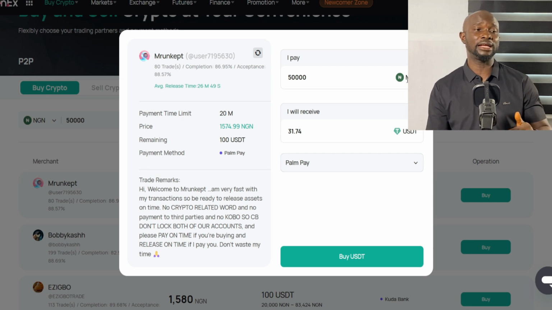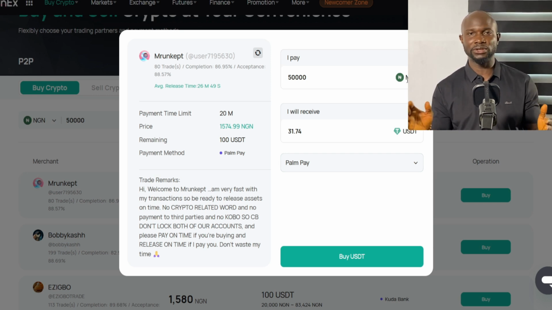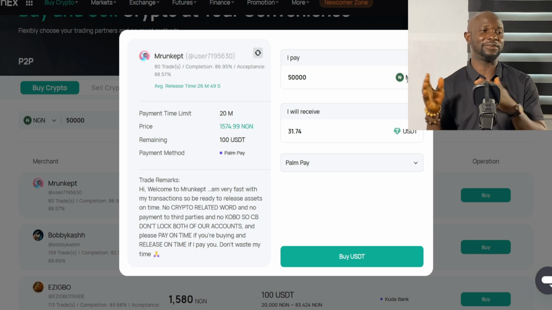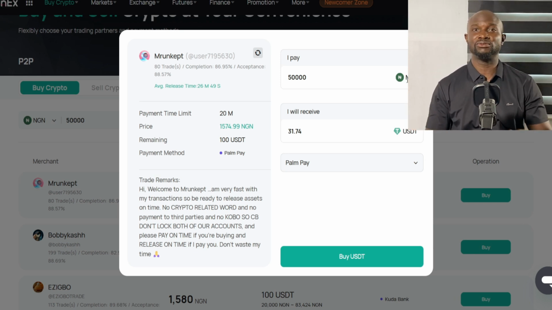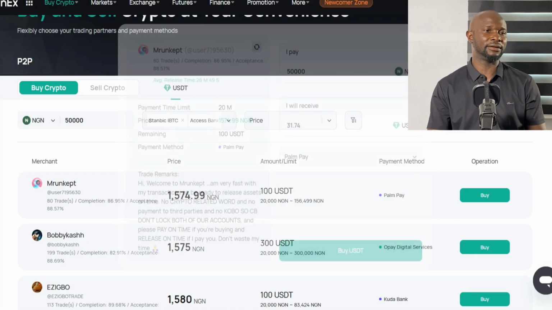So from here, it will take you to another interface. I don't want to go there, but if you have been watching my videos, I have a lot of videos on how to buy from here. Check the pinned comment, you will see a lot of videos there on how to buy from CoinEx or whatever, how to trade.